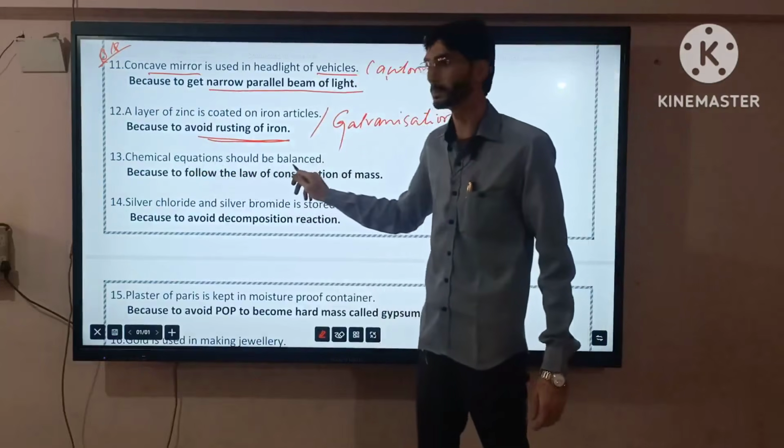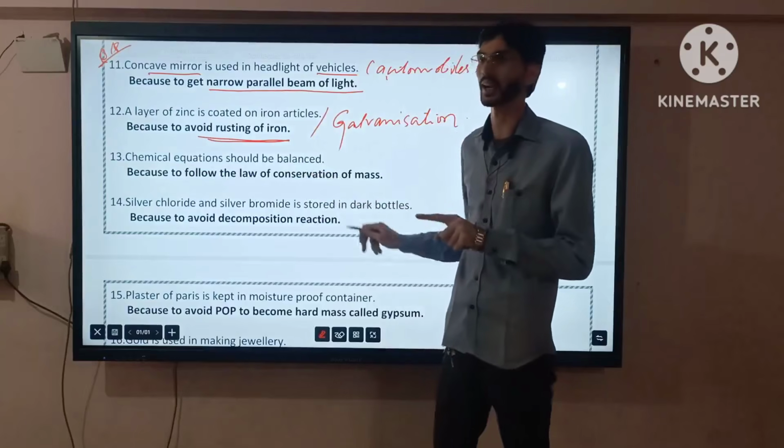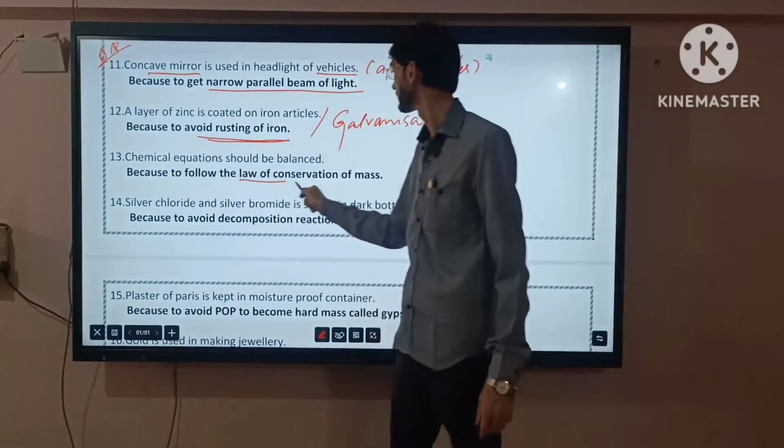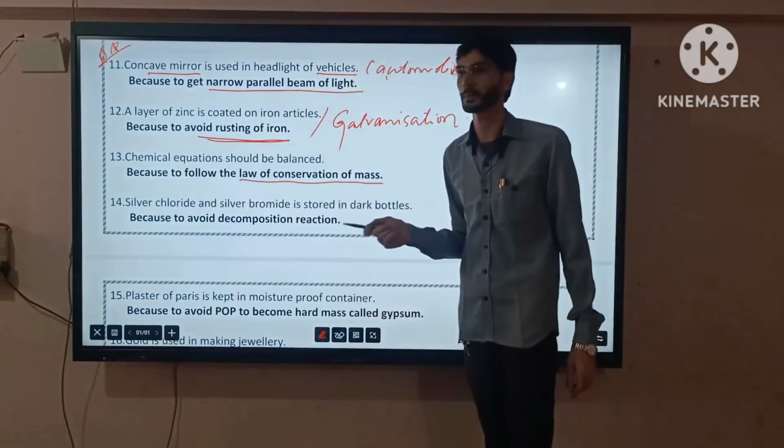Chemical equation should be balanced. This question was also asked in the previous preparatory examination. Because to follow the law of conservation of mass.